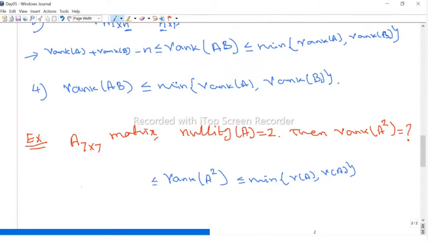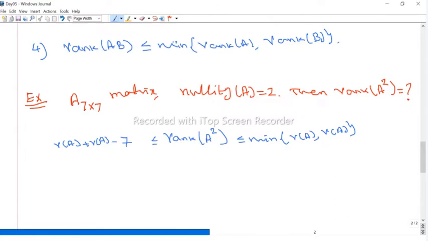And then the lower bound is rank of A plus rank of B, but B is nothing but again A, minus the common term. It is a square matrix, therefore the common number is 7, right? Now we know that by the rank-nullity theorem, nullity is 2, therefore rank should be 5. Therefore now we can write the lower bound. So rank of A squared should be less than or equal to the minimum of 5 comma 5, which is 5. And here substitute the value, rank of A is 5 plus rank of A is 5 minus 7. Correct?